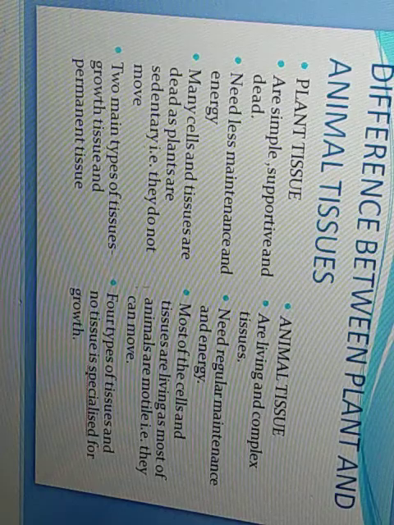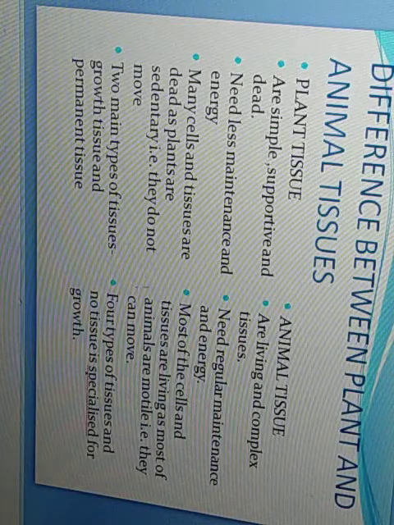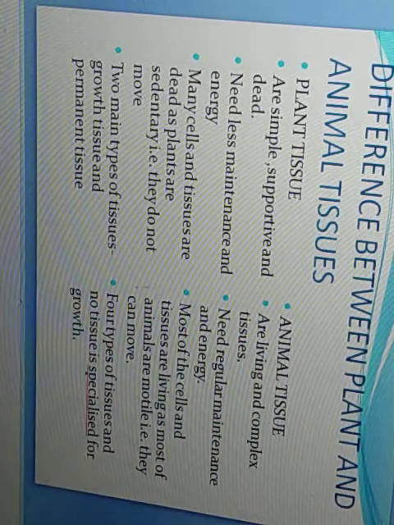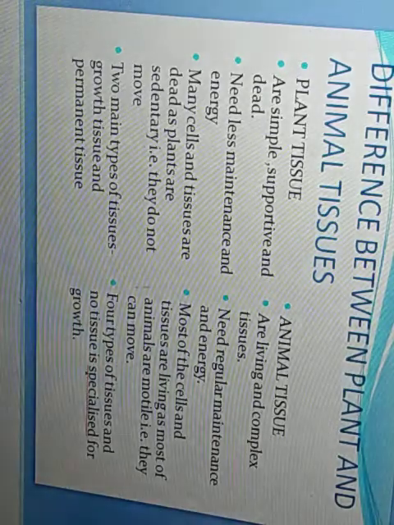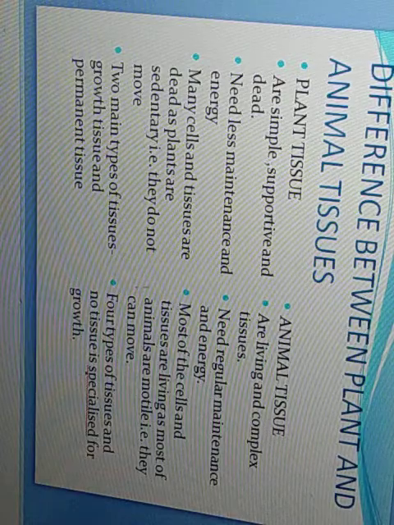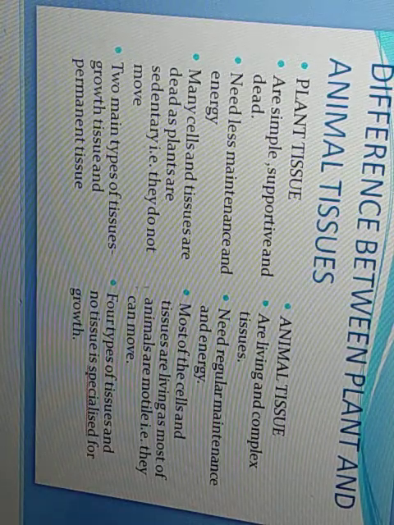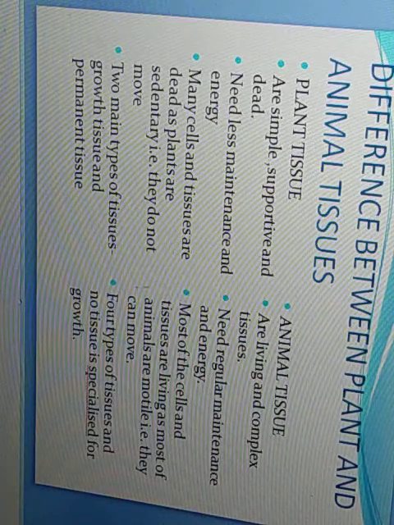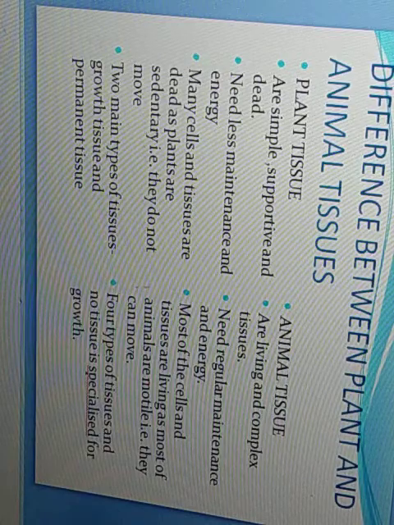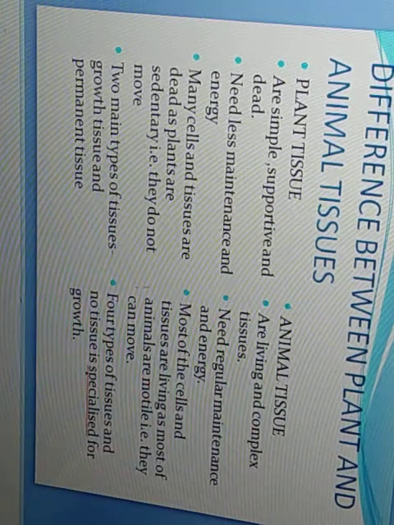Biennial plants complete their life cycle in 2 seasons, and perennial plants carry on their life cycle and survive for many years. Now plant tissues are simple as compared to the animal tissues. So in this way, we'll move on now to the types of plant tissue.